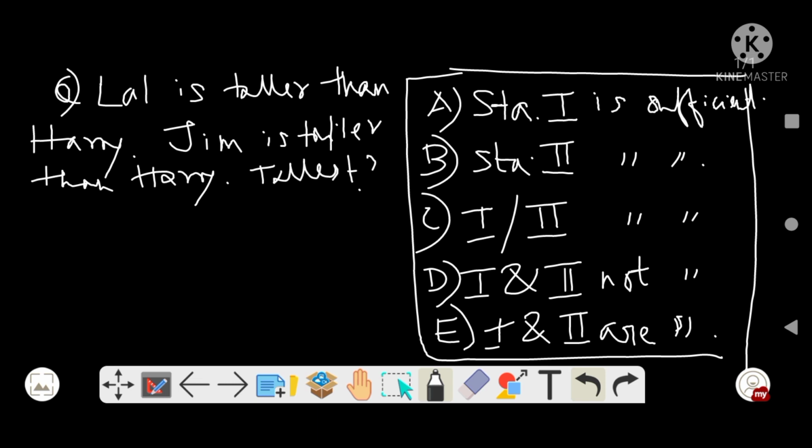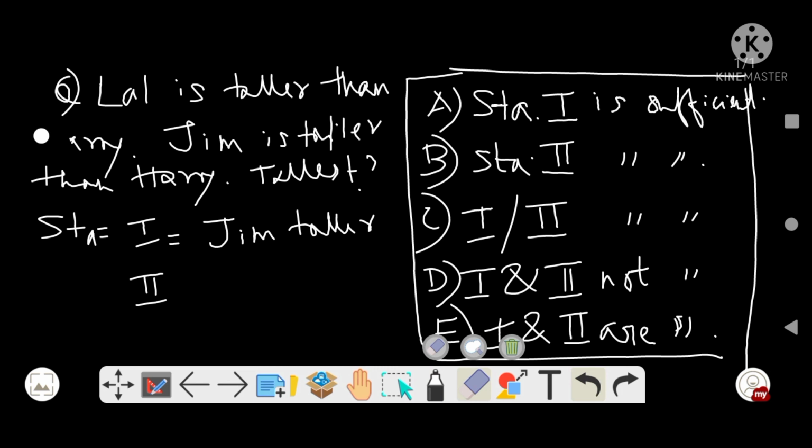This was one of your questions, right? They gave you two statements, statement 1 and statement 2. One second, let me give another name. Lal is taller than Nand, and Jim is taller than Harry. Who is the tallest of them?